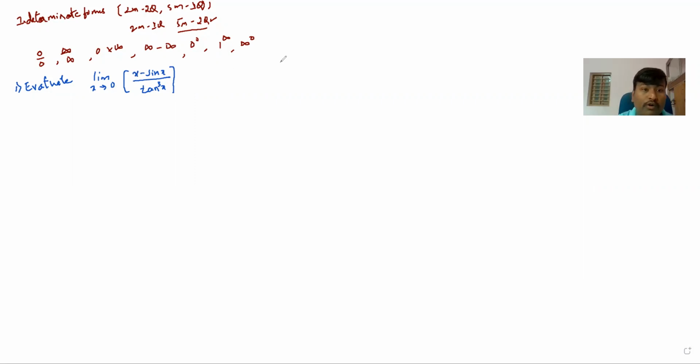After substituting 0, what do we get? This is 0 minus sin 0, divided by tan cube 0. What does it give? Sin 0 is 0, so 0 minus 0 is 0, and tan 0 is 0. This gives 0 by 0. So now you see it is a 0 by 0 form. Since it is 0 by 0 form, first you identify which form it is.